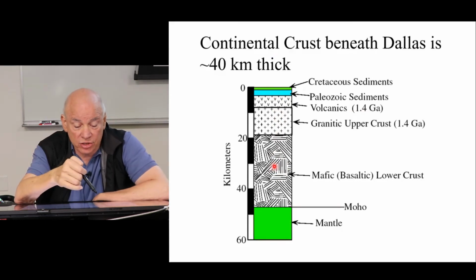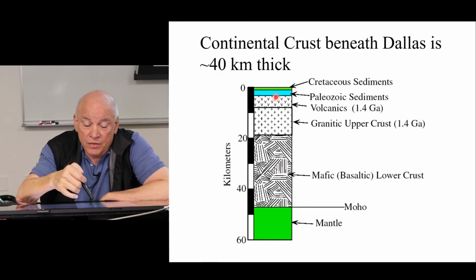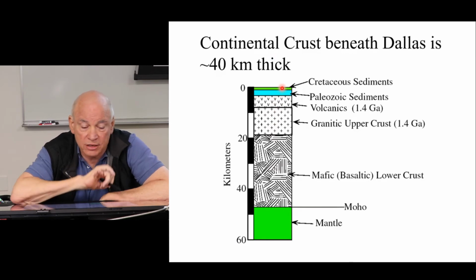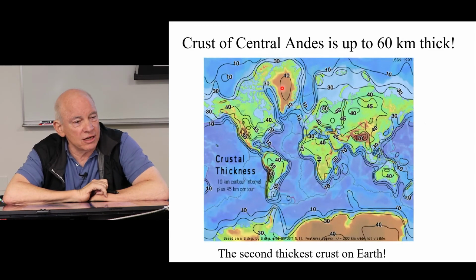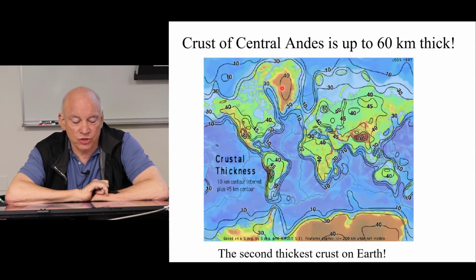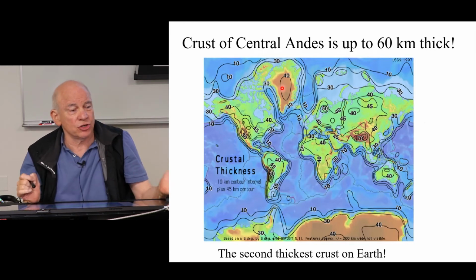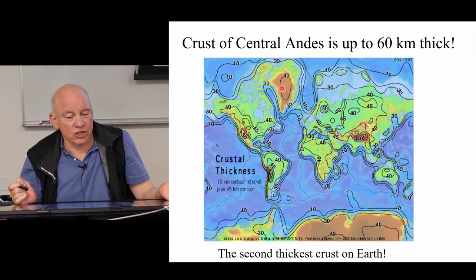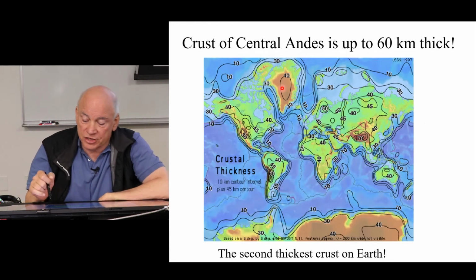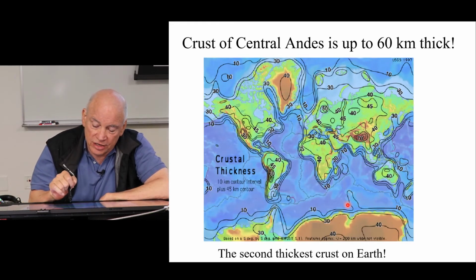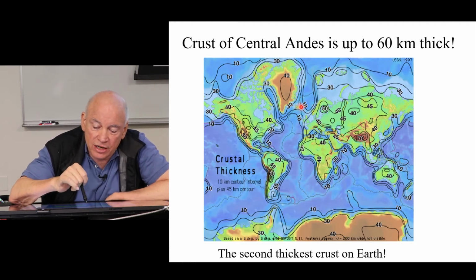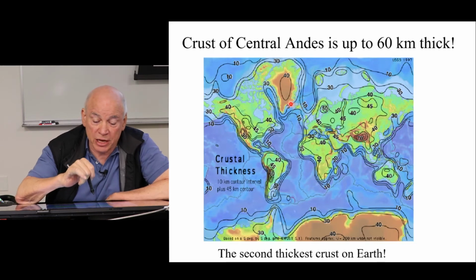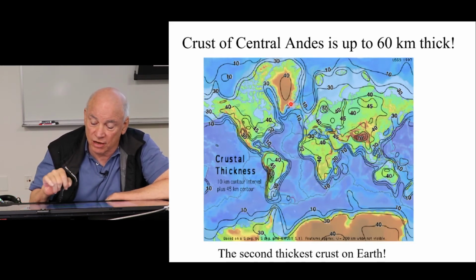Basically, that's the geology. So sometimes you have these igneous rocks right at the surface, and sometimes they're covered by a little bit of sediments, like we have in Dallas. So here we see the crust of the world. What you'll see is, first of all, we talked about oceanic crust being about 6 kilometers thick. So in the oceans, it's everywhere thinner than 10 kilometers, right? All of this in here is less than 10 kilometers, except up here in Iceland where it gets to be thicker. But generally speaking, the oceans are all, as we said, 6 kilometers or so.